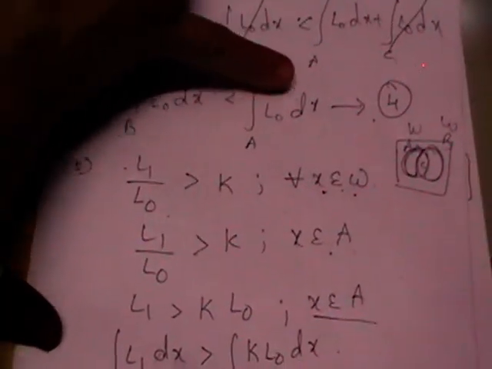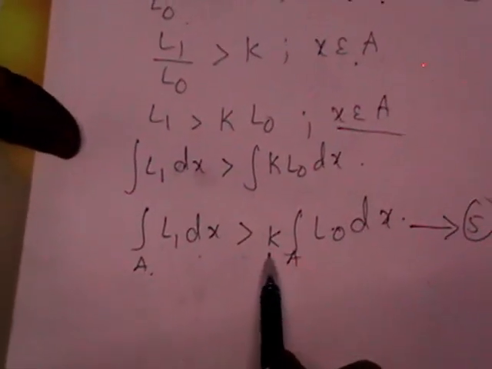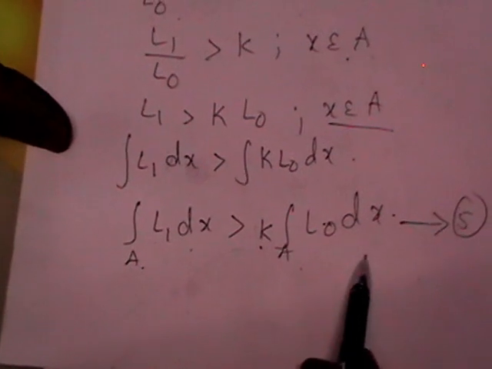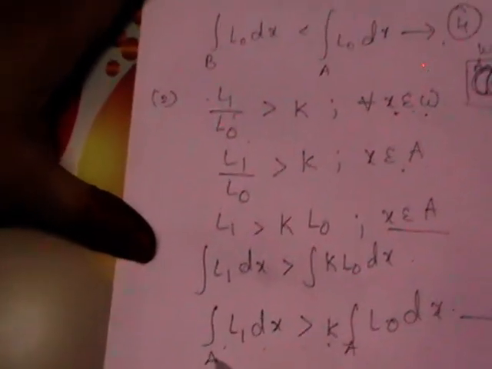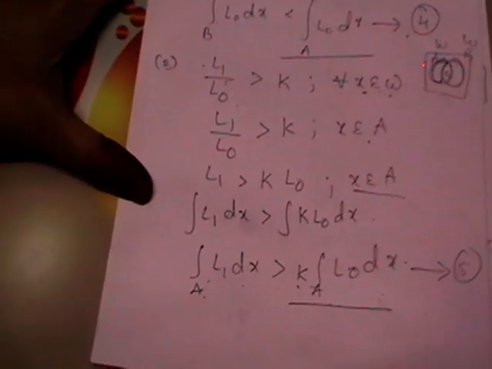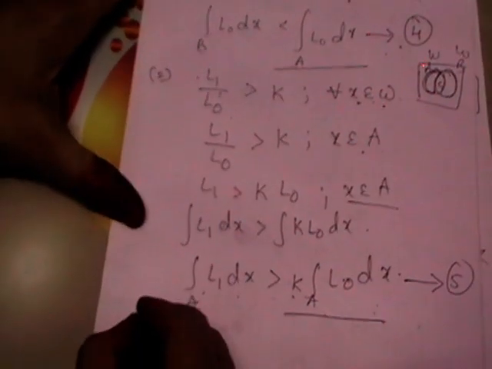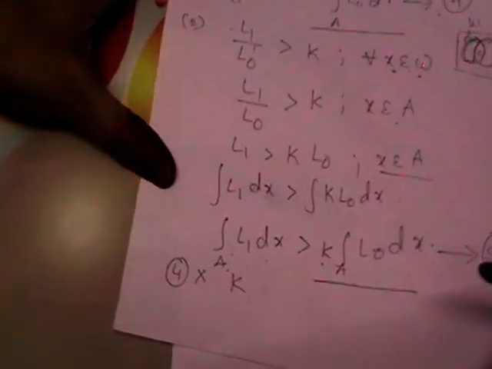So what is equation number 4 here? Integral over B of L0 dx less than integral over A of L0 dx. Here we got integral over A of L1 dx greater than K times integral over A of L0 dx. So we can compare using these two conditions. If you look into equation number 4 and 5, these two terms are the same. If you multiply 4 with K, I want to write 4 and 5 again.